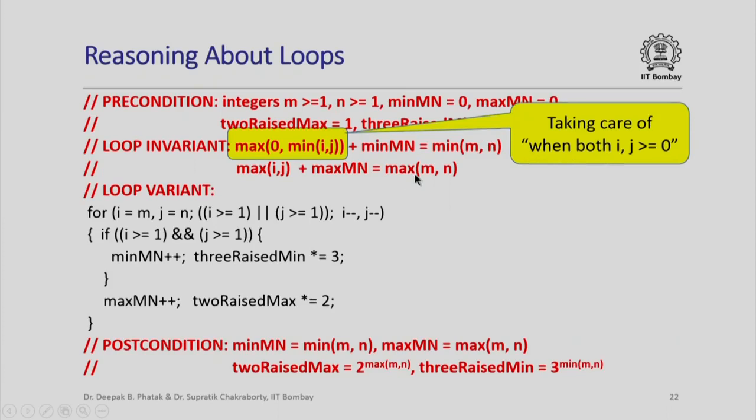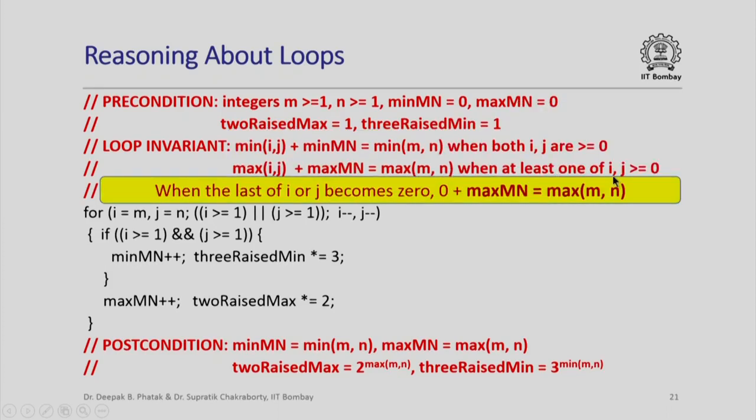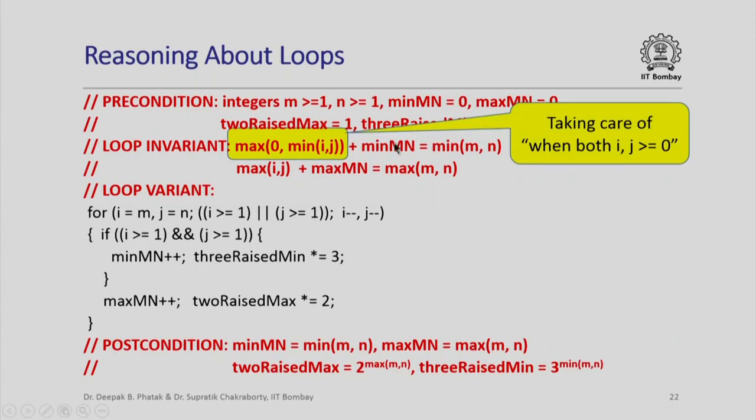And of course here when we said that when at least one of i or j is greater than or equal to 0, this is exactly how we iterate around the loop. When both of them have become less than 0, we stop the iteration of the loop, and therefore we can say that this relation holds at every time when the loop is iterating.